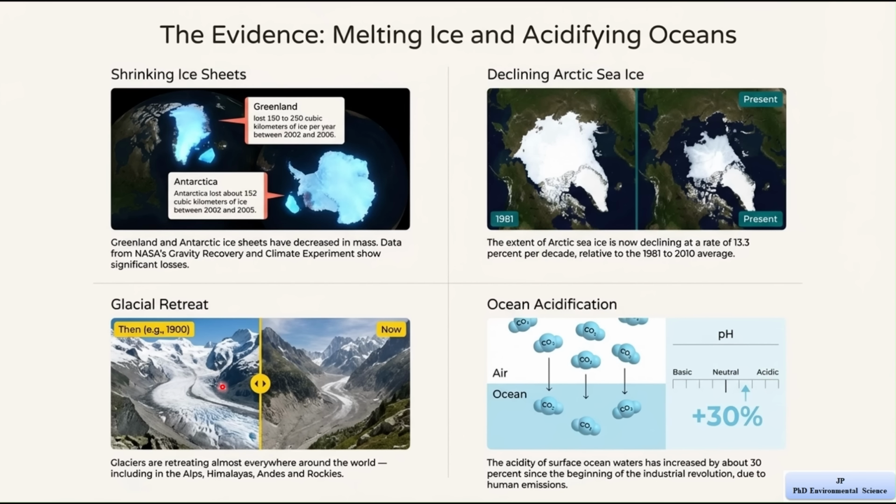Now let's understand glacial retreat. Glaciers are large masses of ice found in mountains. So here you can see a comparison between the past and now. In the past, around the year 1900, the glacier was much larger. In the present, it has moved back and become smaller. This process is called retreat, which means the glacier is shrinking and moving backward. This is happening in many parts of the world, including the Alps, Himalayas, Andes, and Rockies. This shows that glacier melting is not limited to one place, but it is happening globally.